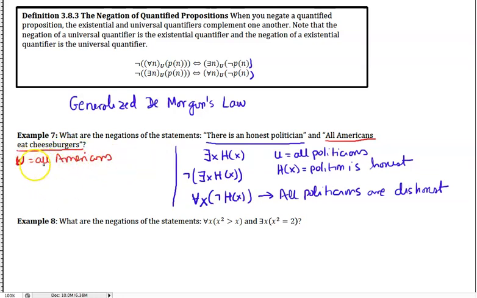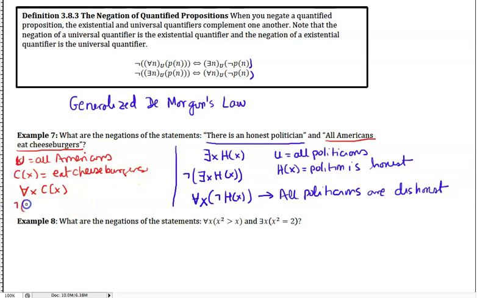Let C of x be "x eats cheeseburgers." And so we translate this as for all x, C of x. So for all x's in my universe, all Americans, this is true: they eat cheeseburgers. Now let's negate this.